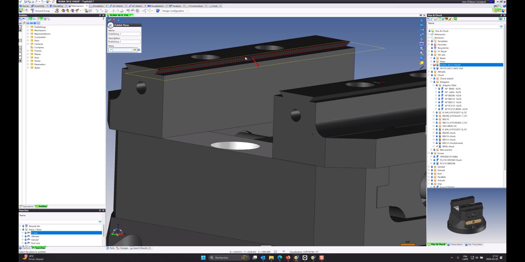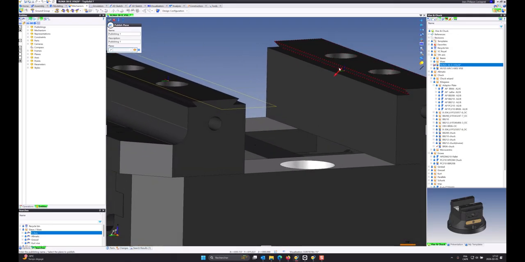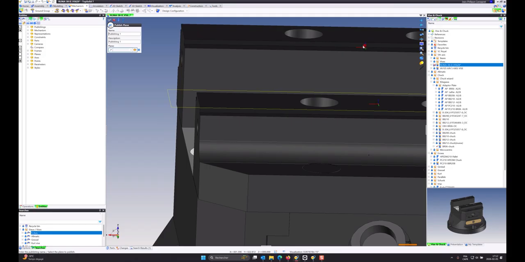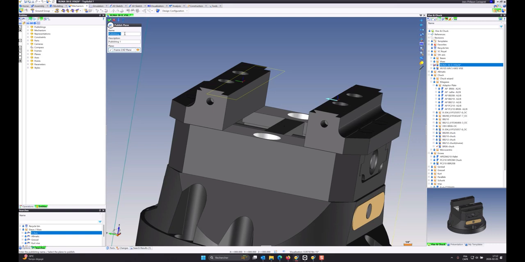The next plane is that one, which is the fixed plane. See, the names are not important. You just give names that make sense to you. I want you to define this one and the mobile plane.